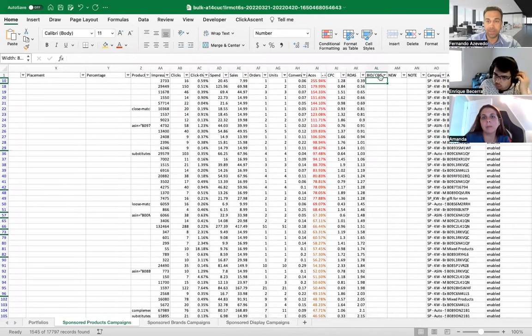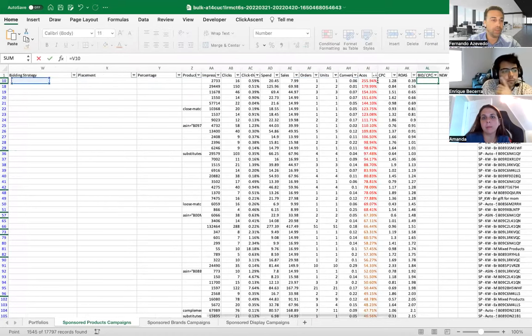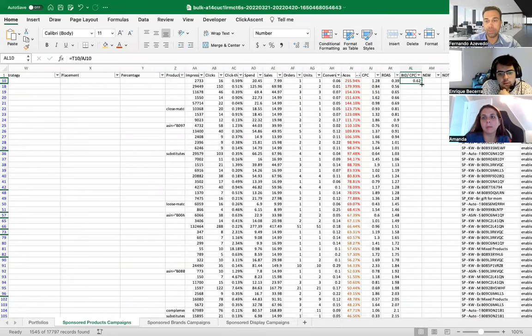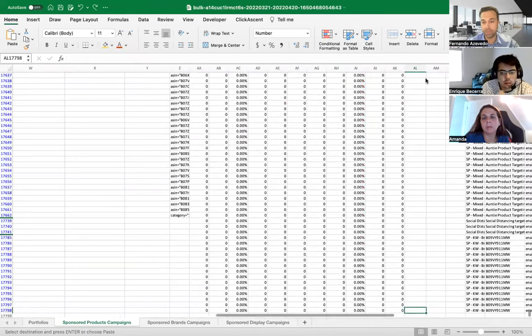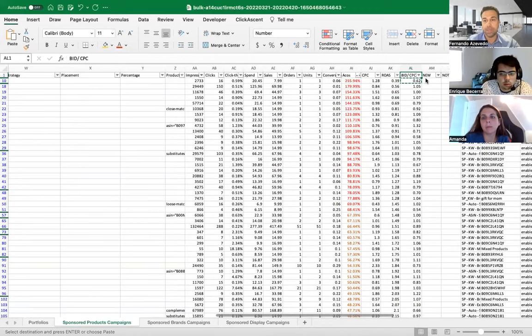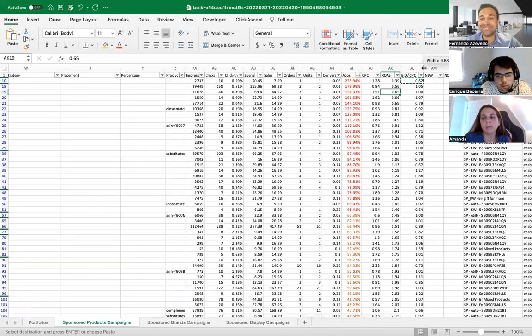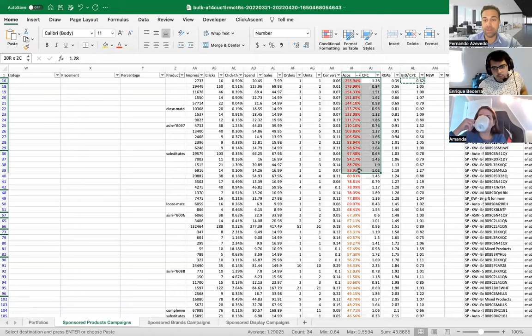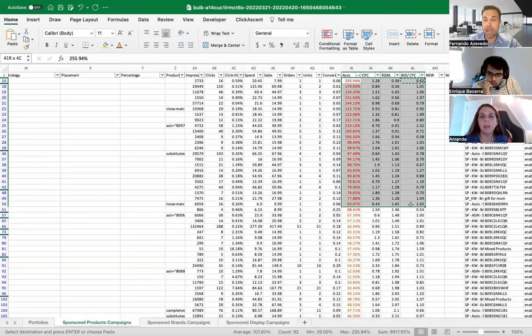So bid divided by CPC. Let's look at the bid column and divide it by CPC. And let's push this down. Oops, didn't go. So let me start from the bottom up. What's the purpose of bid divided by CPC? The purpose is this. We want to see how the actual bids compare to the cost per click that we're getting. So when you look at the high costs, everything that's above 1 or very close to 1 is a bad deal for us because we're bidding very close to the CPC and we're going to keep this ACOS high.